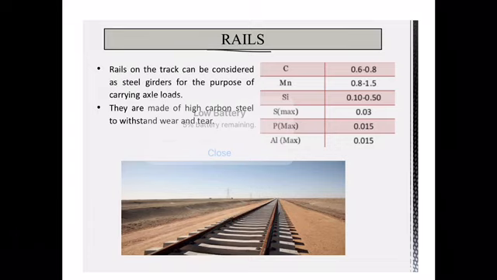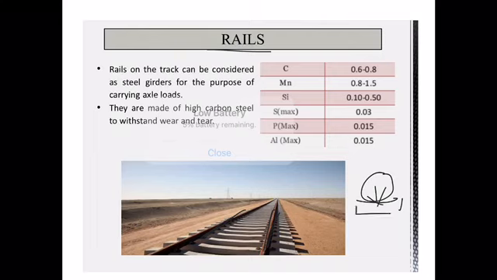Your wheels will be carried on these steel girders, and ultimately this is the part in contact with the wheel, and it will take the axle loads. That's why it should be manufactured with high quality high carbon steel, so that it can withstand wear and tear, since it is in direct contact with moving loads at very high speed. There are chances that your rail section wears, so it should be manufactured with the proper material so that it can withstand the wear and tear.